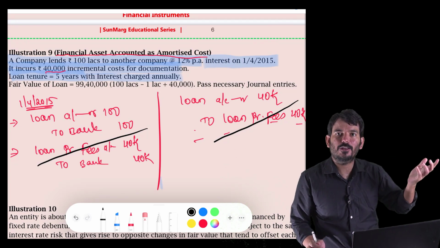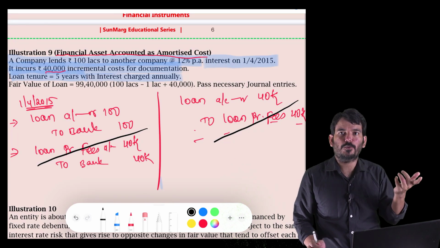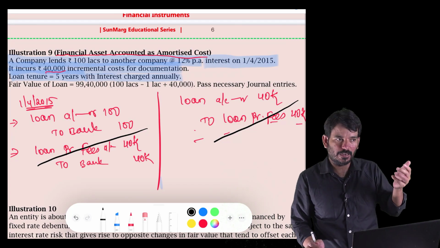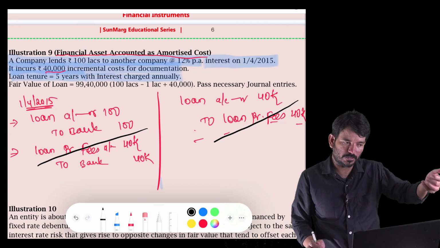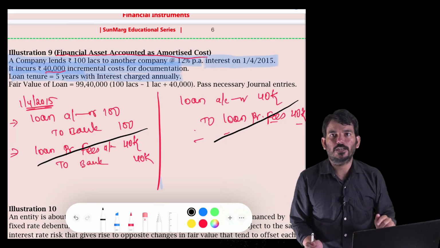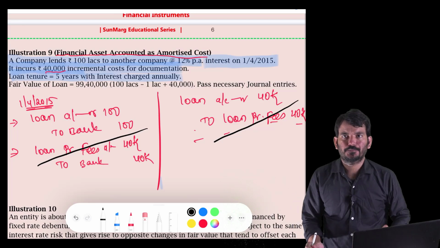Just like that, when we go to a bank for a loan, when I am taking a 1 lakh loan and they say 2,000 rupees of processing fees, what do they do? They will deduct that amount only, right? Which means either they can deduct it from the amount that they are giving me, or they can add it to the loan liability. So that's what they are doing.